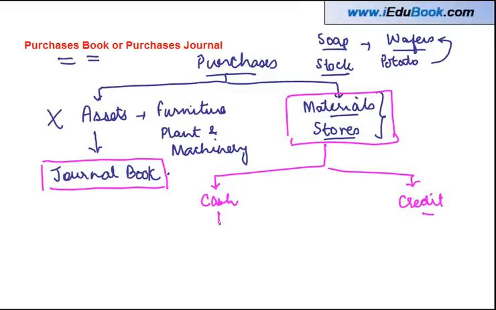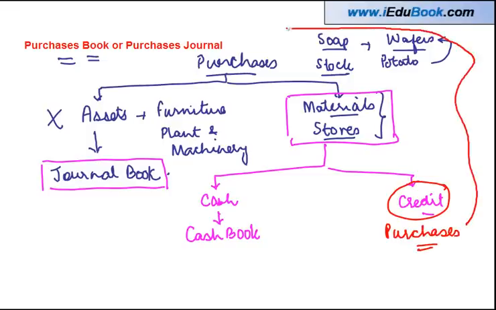Whatever is purchased in cash goes to the cash book. So what we are left with is the credit purchases, which are recorded in the purchase journal or purchase book.